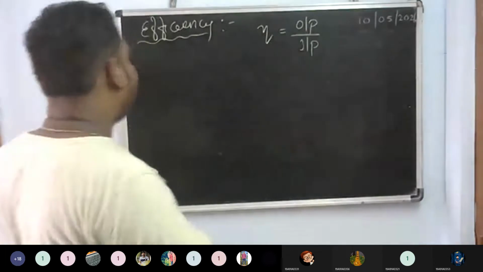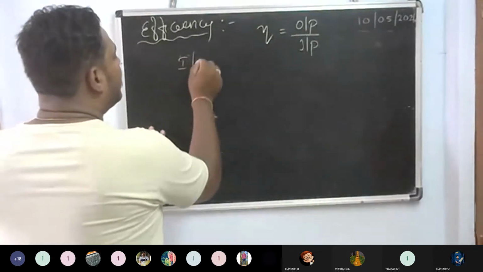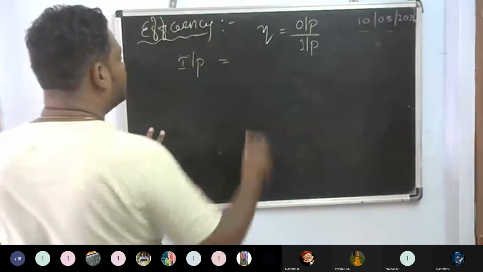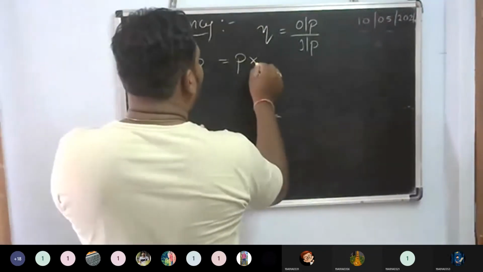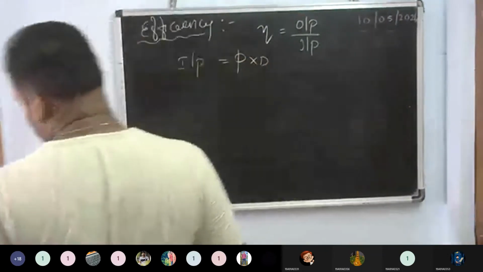So suppose I take the input as P into D. What is P into D here?